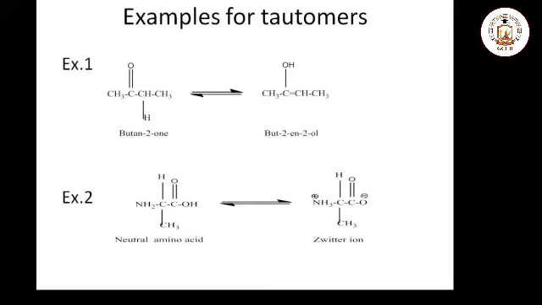This slide shows the examples for the tautomers. This slide contains two examples. First one is butan-2-one and but-2-en-2-ol. These two compounds are rapidly interchangeable. And second example, neutral amino acid and zwitterion. These are two interchangeable isomers. These two isomers belong to the tautomers, and they are rapidly in equilibrium with each other.